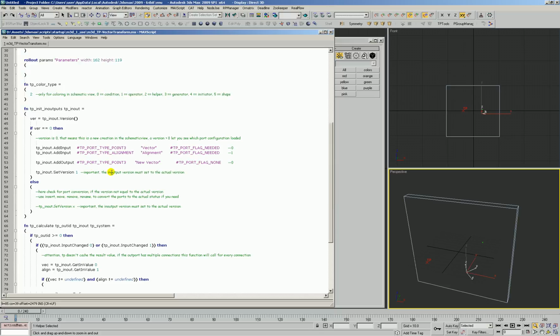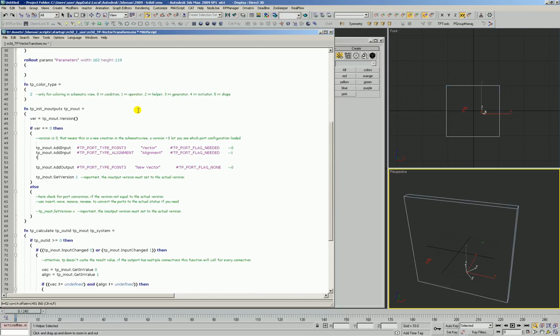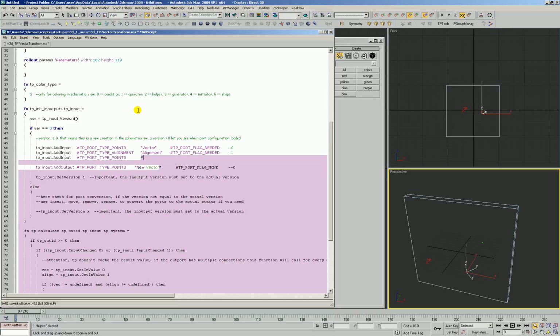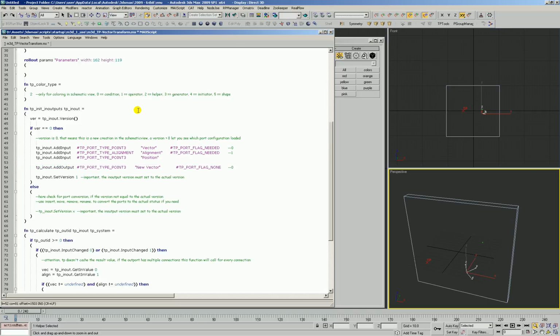So we'll go ahead and add a new input. TP in out, let's add this, this will be a 0.3. This is a position input.